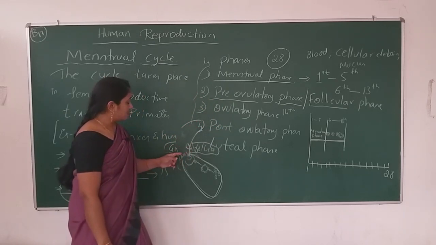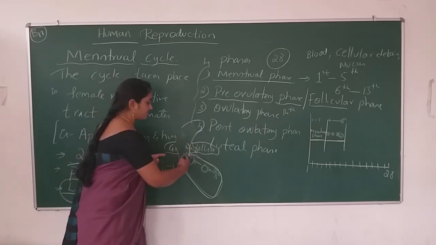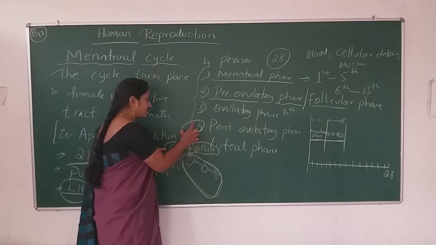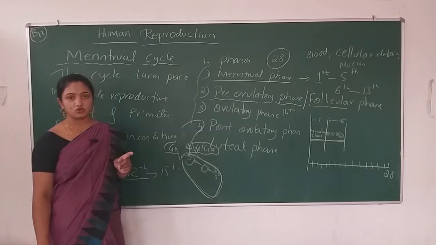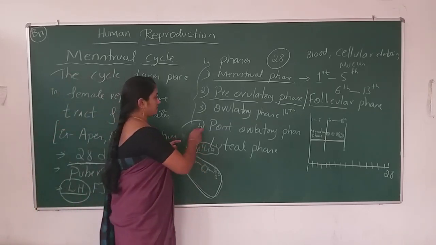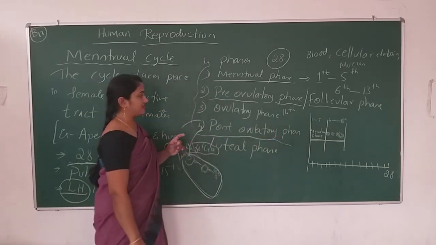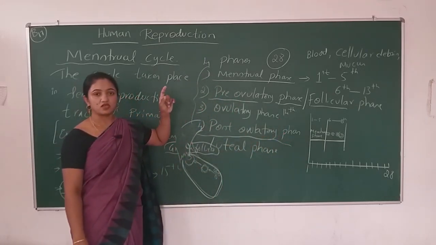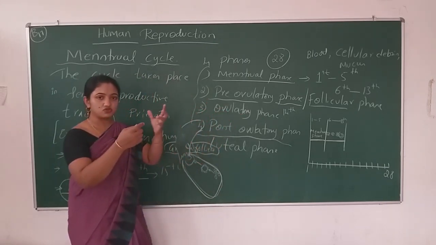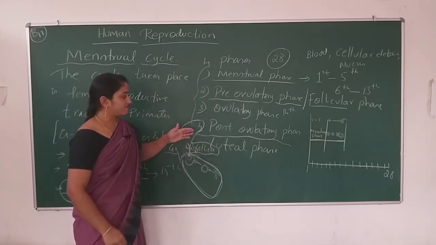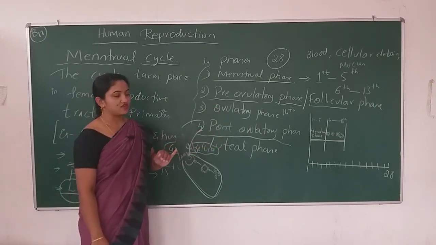It means the egg, what it is releasing from the ovary, how long it will remain in the primary follicle, fallopian tube. For that I will tell you in the fertilization concept. Just keep this in mind. How many days, the viability of egg, you have to keep that in mind, so that you will come to know about the fertilization. So after the ovulation, the post-ovulatory phase.